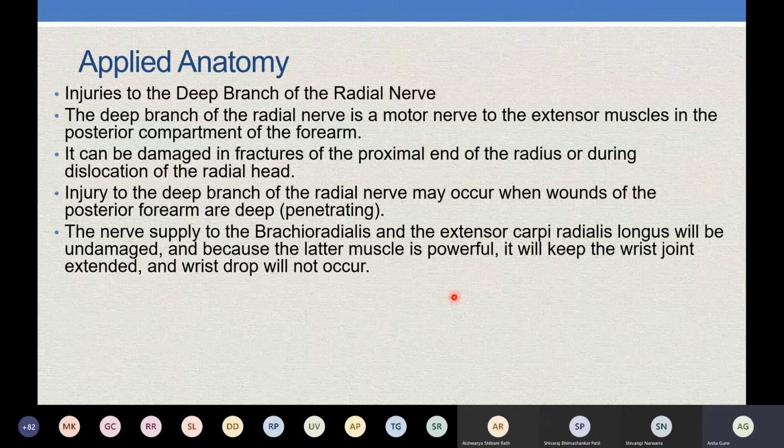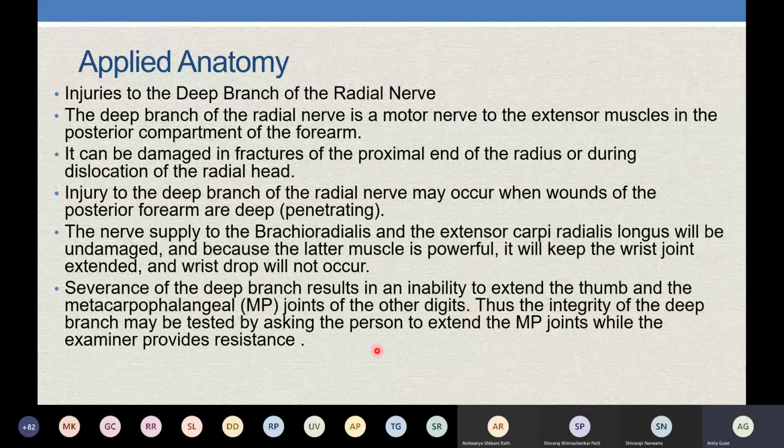So they remain uninjured, and they are quite powerful muscles. So the wrist drop will not occur here. The wrist drop will not be seen in this condition. So if there is a pure injury to the posterior interossei nerve, there will be no wrist drop because brachioradialis and extensor carpi radialis longus will be undamaged.